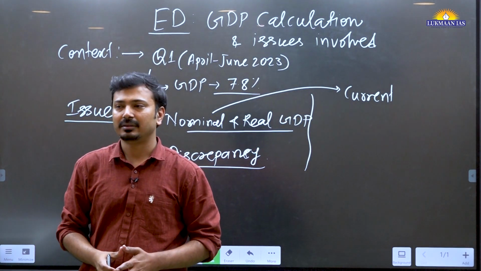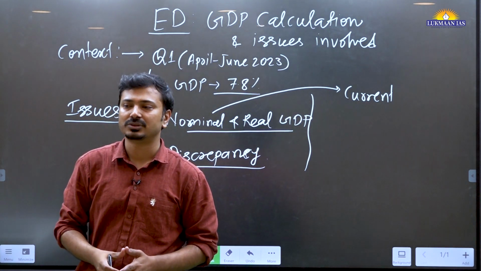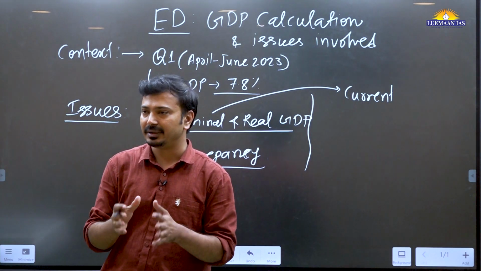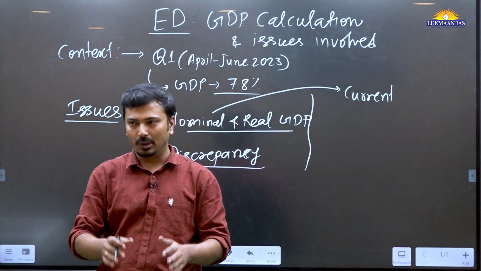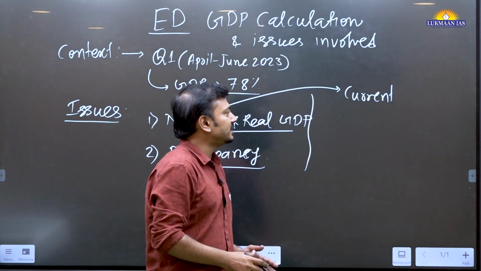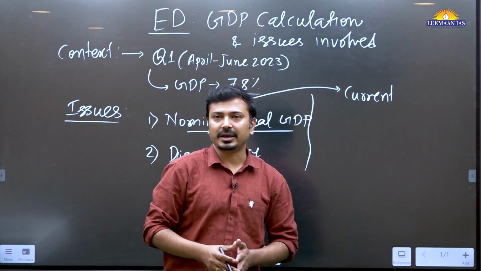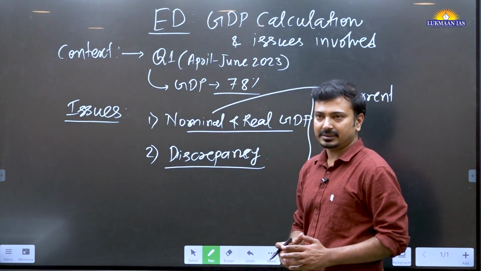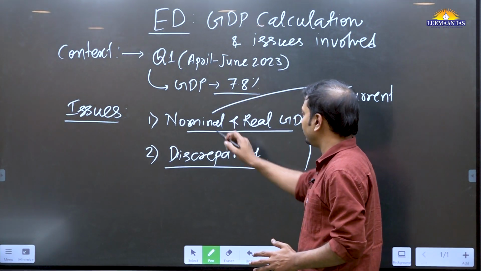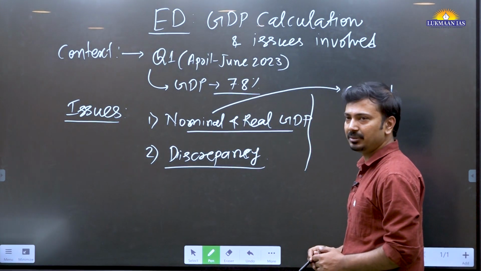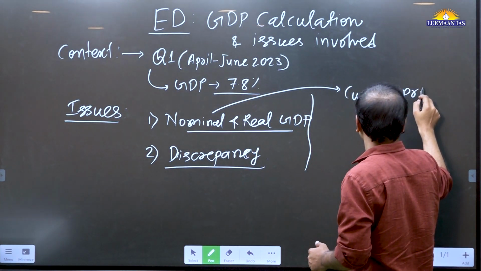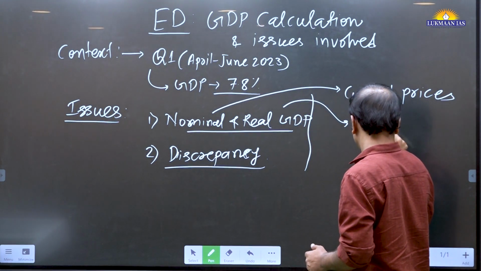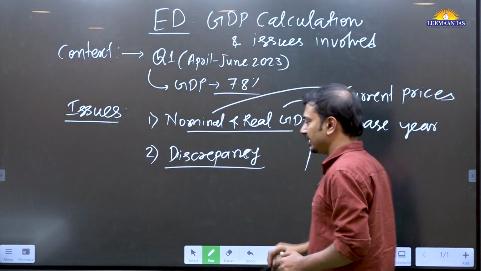It is nothing but the aggregate value of all the goods and services produced within the boundary or territory of the country by all individuals. So we can say that is GDP. Now GDP is generally calculated at current prices and at base prices. When GDP is calculated at current prices, it is called nominal GDP. And when it is calculated at the prices of the base year, we call it real GDP.